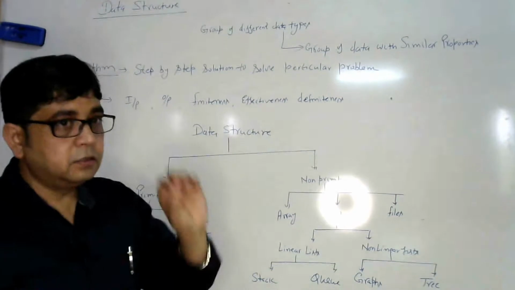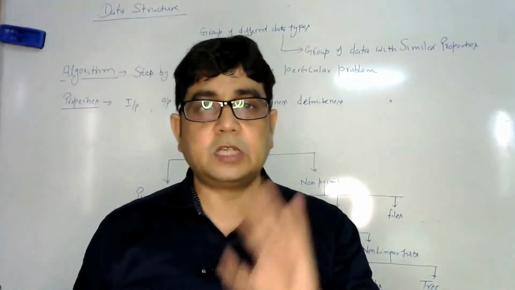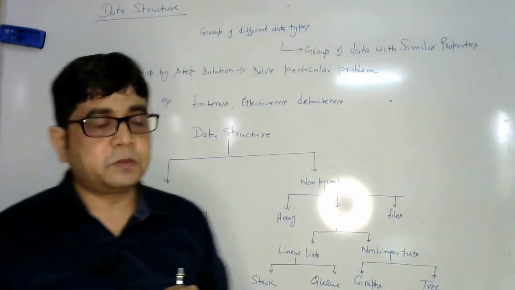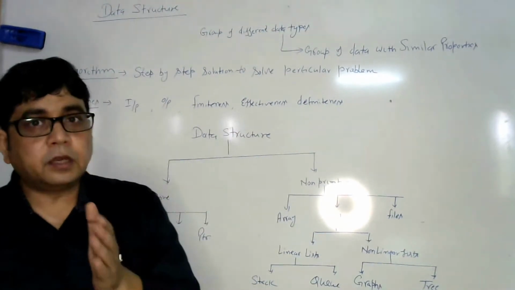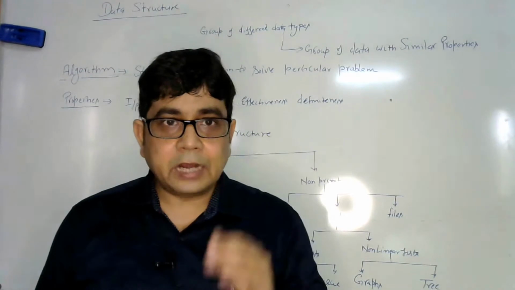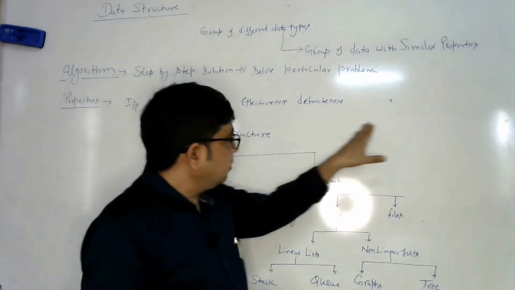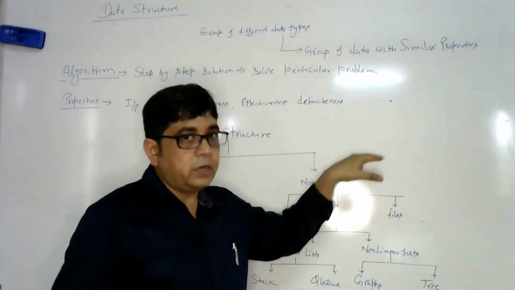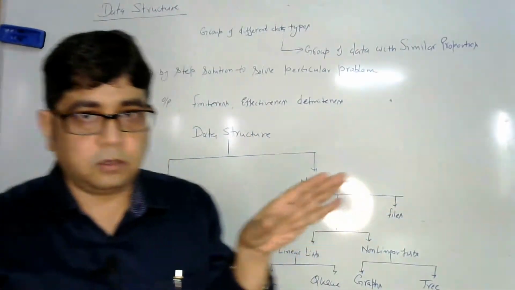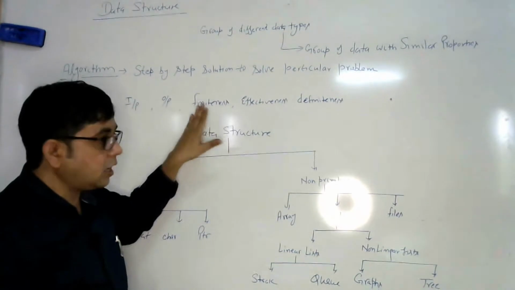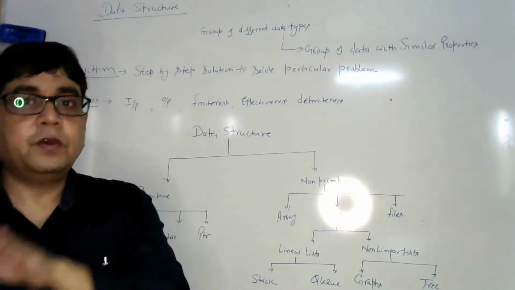Algorithm must have a finite number of steps. Finite number of steps means after a finite number of steps it must be terminated. We cannot write an algorithm like line 1, line 2 and 10 lines after, dot dot dot and so on. We cannot write an algorithm like this. So it must have a finite number of steps.